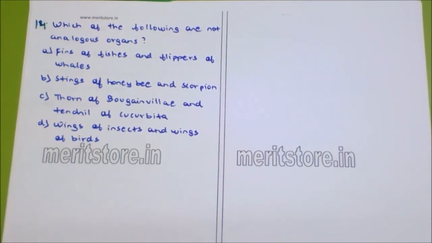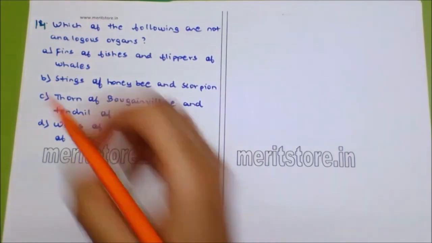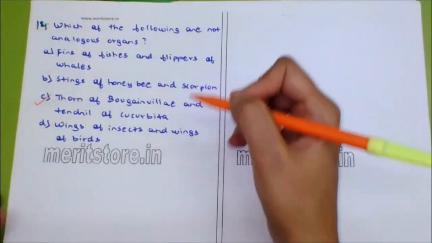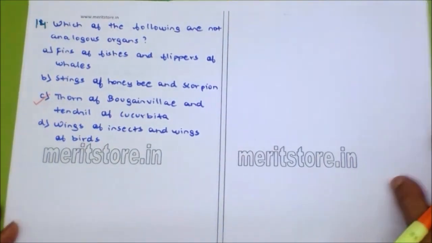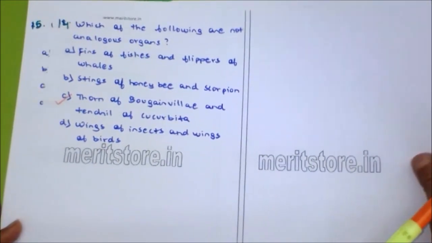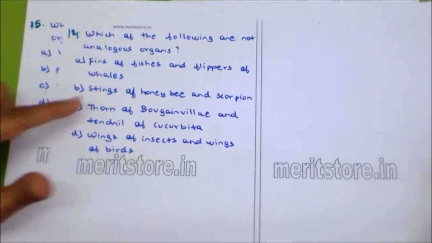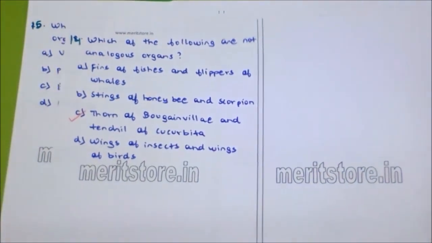So the answer is thorn of bougainvillea and tendril of cucurbita. These are actually homologous organs. So they are not analogous organs but homologous organs, where the structure is the same but the function is different. Thorn is for pricking, and tendril is for movements, like a flagella.